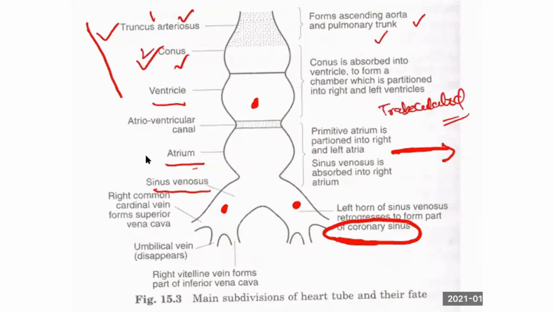Left horn of sinus venosus forms what? Coronary sinus. Now what occurs to the right horn? See on the picture again, 1, 2 and 3. It is dividing into the umbilical vein, a vitelline vein and a common cardinal vein. It is dividing into 3.